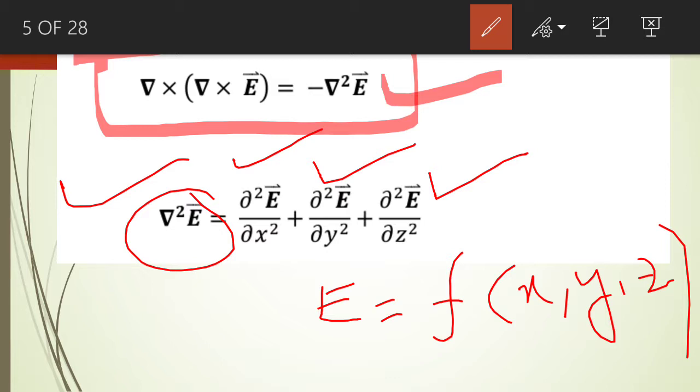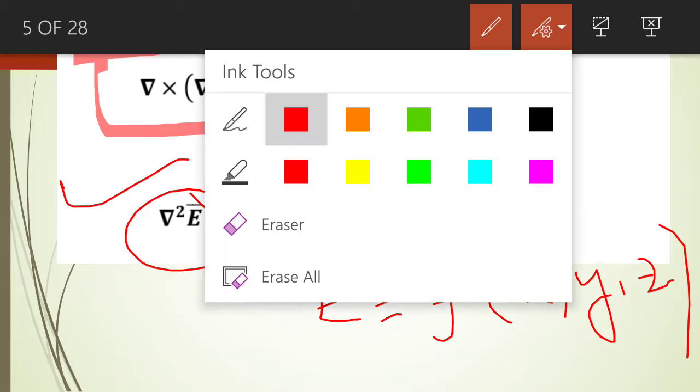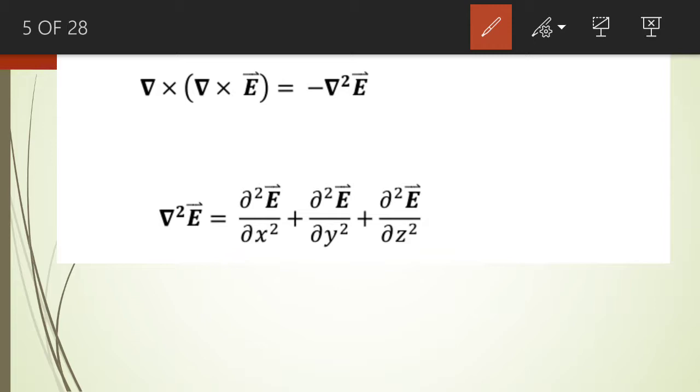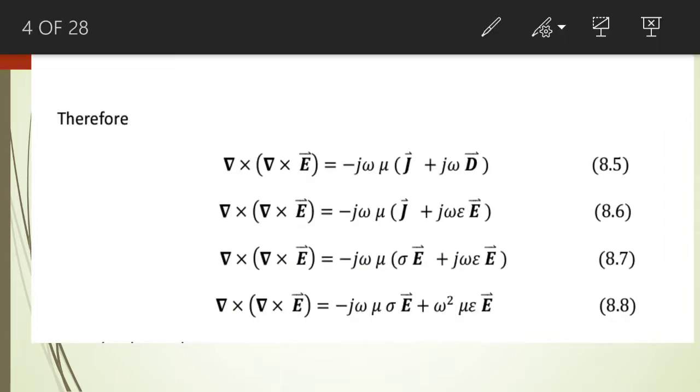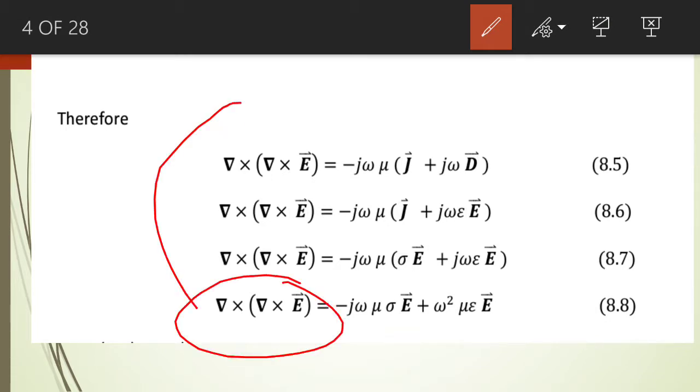So what we do, we replace the left hand side of equation number 8.8 by minus del square E. Okay, so let us do it.